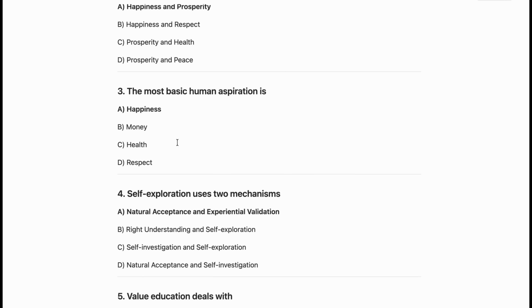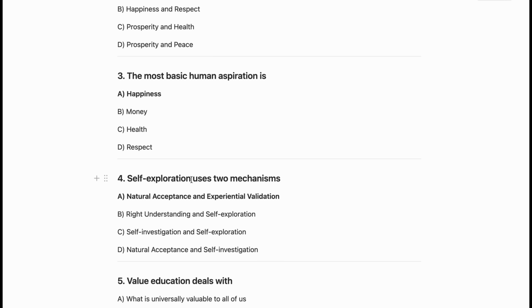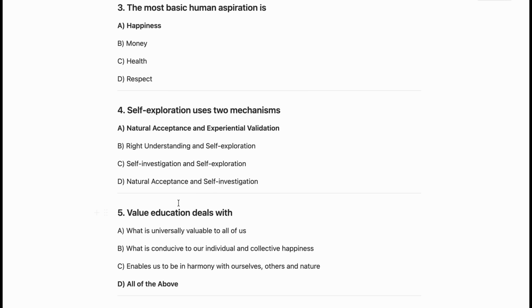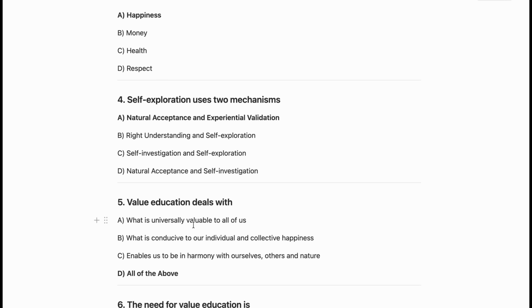so you don't have to worry, it is a plus point for you. Now the next question is, self-exploration uses two mechanisms. The first one, which is natural acceptance and experiential validation. So these are the self-exploration mechanisms. Now the fifth question is, value education deals with all of the above. What is universally valuable to all of us? By reading the options, you can easily understand that all of the above is the correct answer.